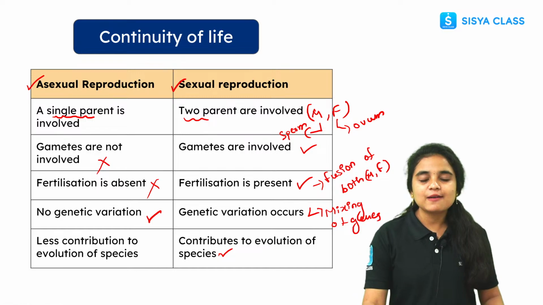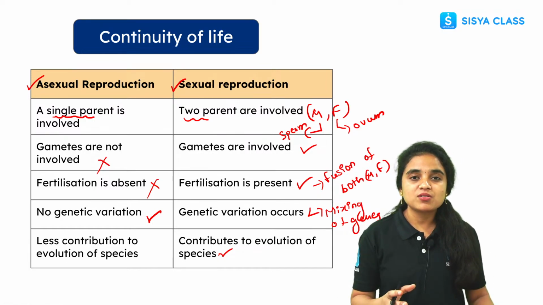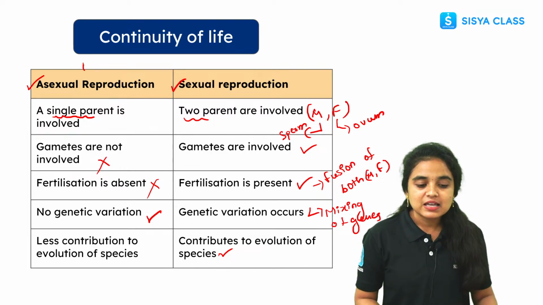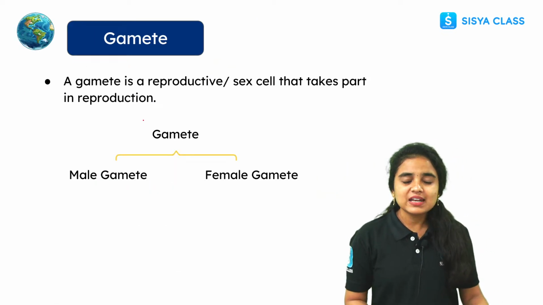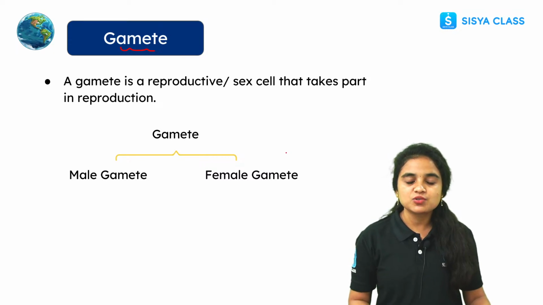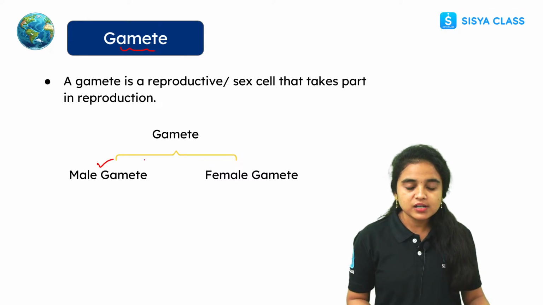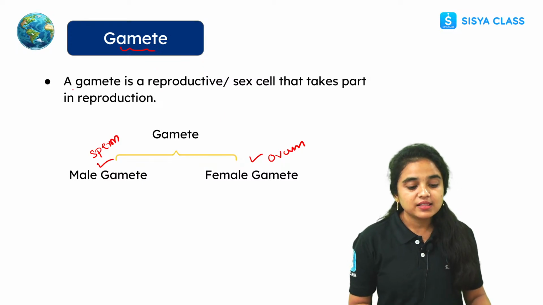Right, students? This is about the differences in the continuity of life we can see on our Earth through the process called reproduction. There are two types of reproduction: asexual and sexual. Now let us see about the formation of gametes. There are two types of gametes: the male gamete, the sperm, and the female gamete, the ovum. These reproductive or sex cells take part in reproduction.